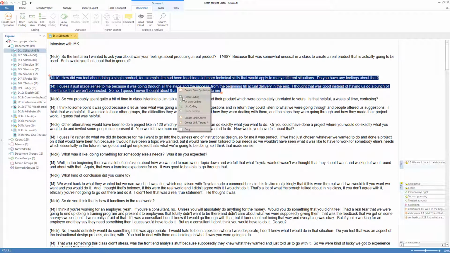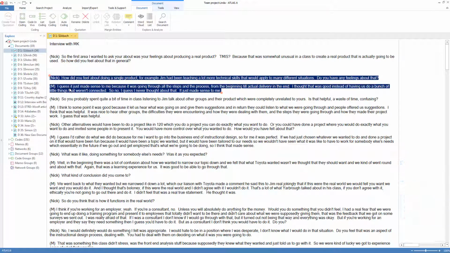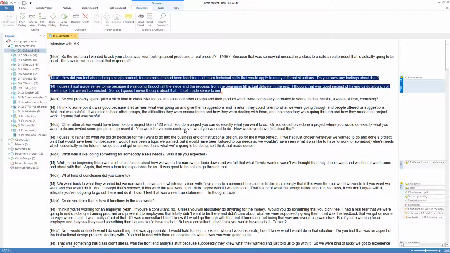I'll right-click and say Open Coding, and I will say Makes Sense. And now I've created that. And perhaps I'll write a quotation comment. This made sense because blah, blah, blah, whatever it was about. And maybe I finished my work for the day. So I will close this and save it.